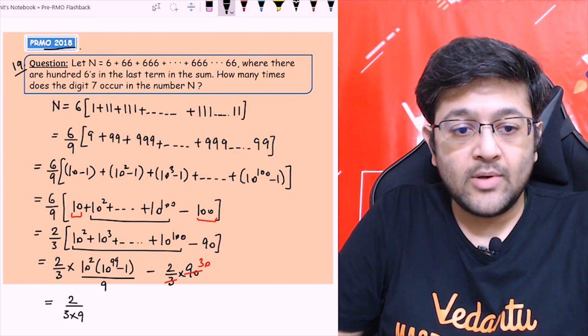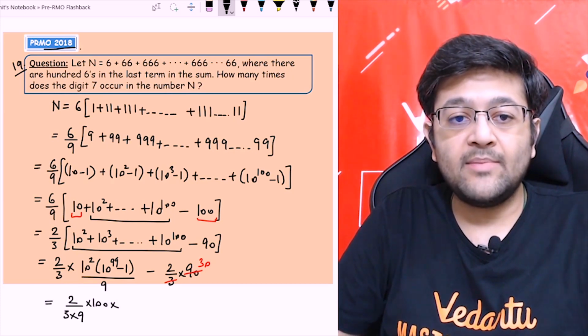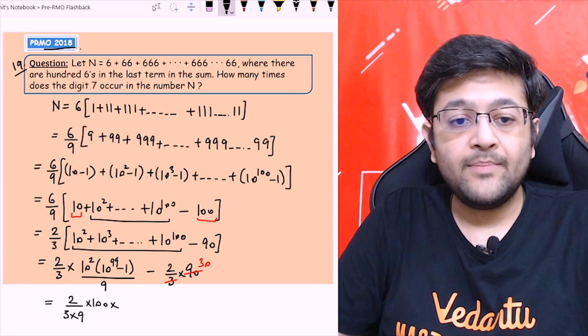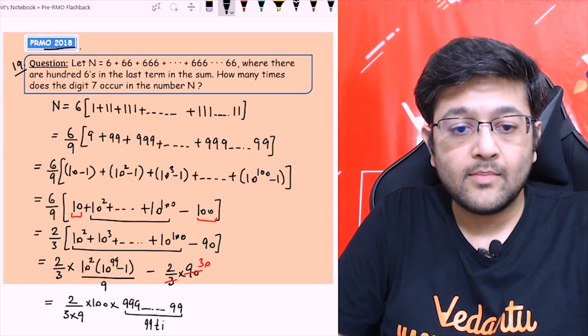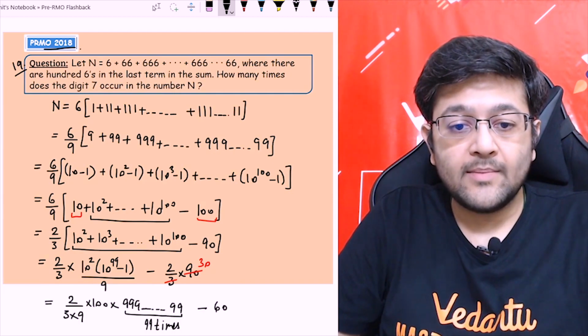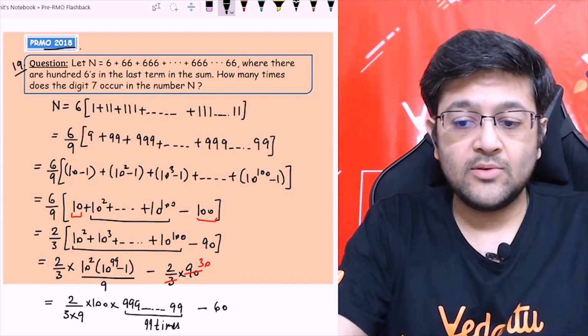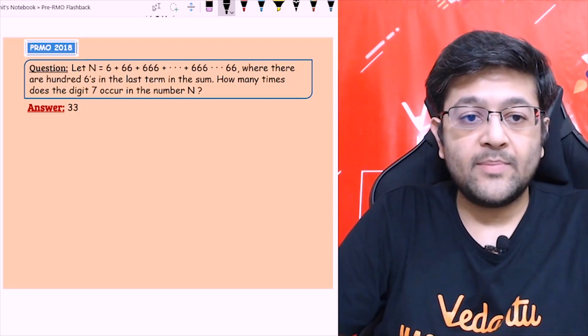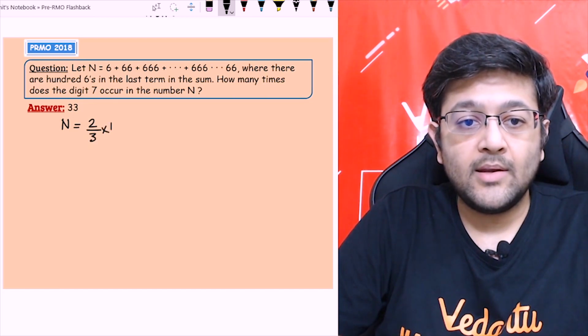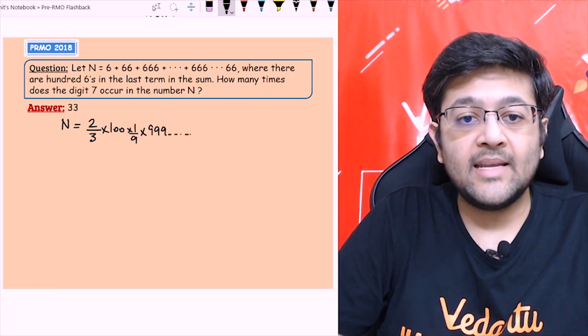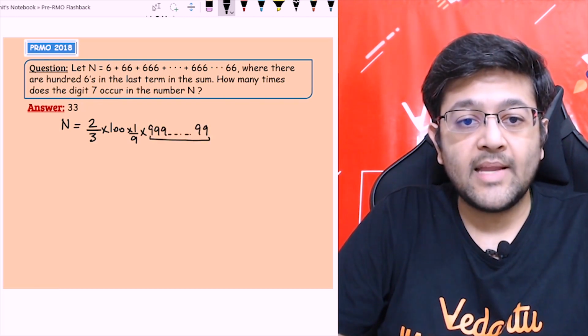So this will give me 2 by 3 into 9 into 100 into, guys, if you look with similar logic, 10 power 99 minus 1. So this will be how many nines? 99 nines, right? So 999 and so on up to 9. So these are 99 terms, minus 60. Okay, we are running out of space, so let's do it on the next page. Here it is. Let me write the last step again. N is equal to 2 by 3 into 100 into 1 by 9 into 99 nines. This is 99 times, right?